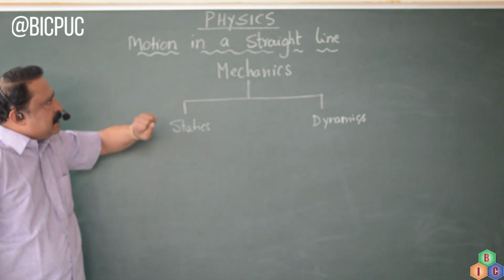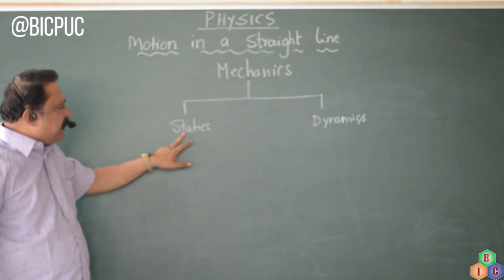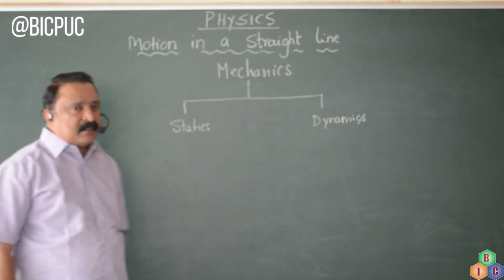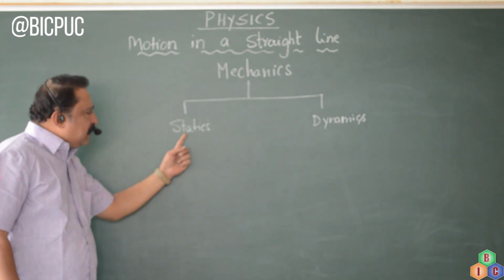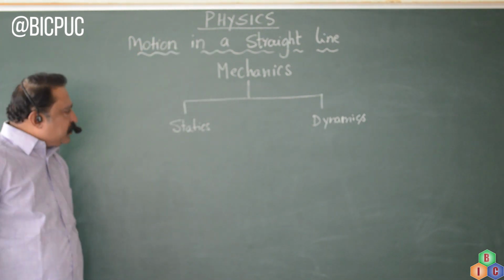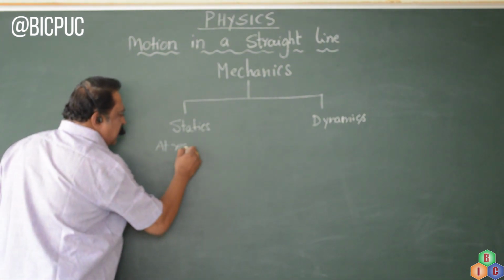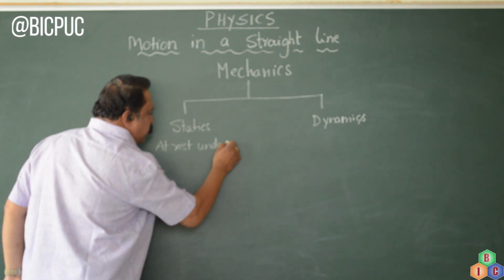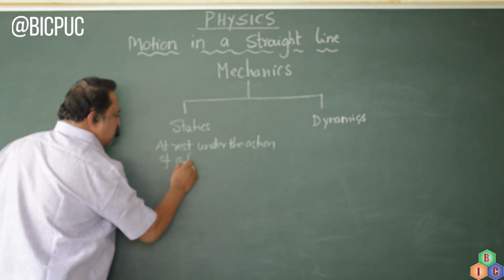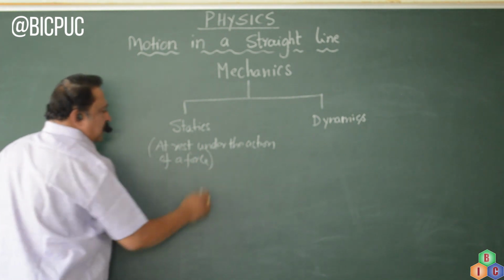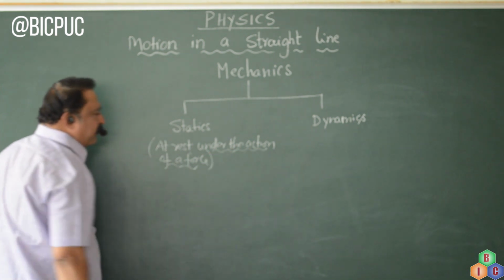Motion in a straight line is a lesson from the branch of physics called mechanics, and mechanics is classified as statics and dynamics. Now, statics is a branch of mechanics, or you can even say statics is a branch of physics which deals with the study of a body at rest under the action of a force. Remember to use this phrase, under the action of a force.